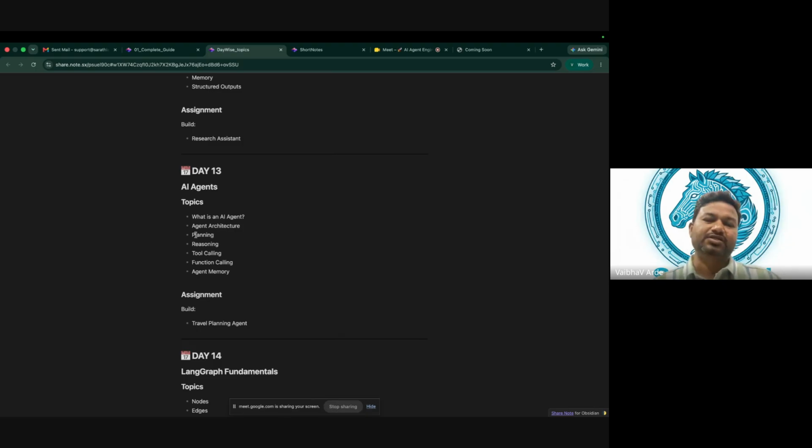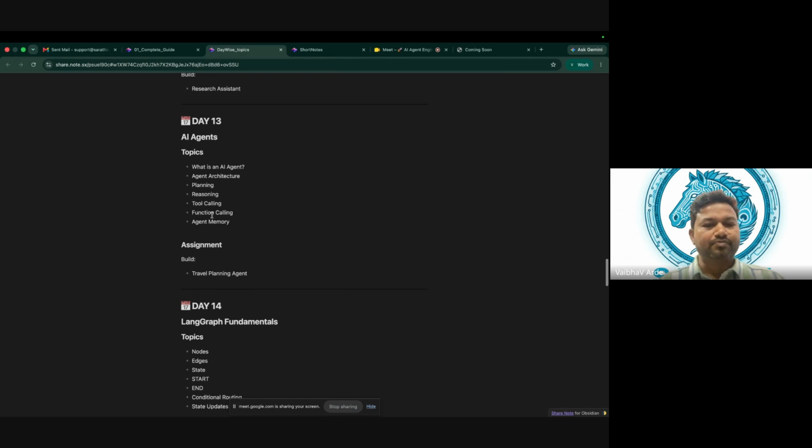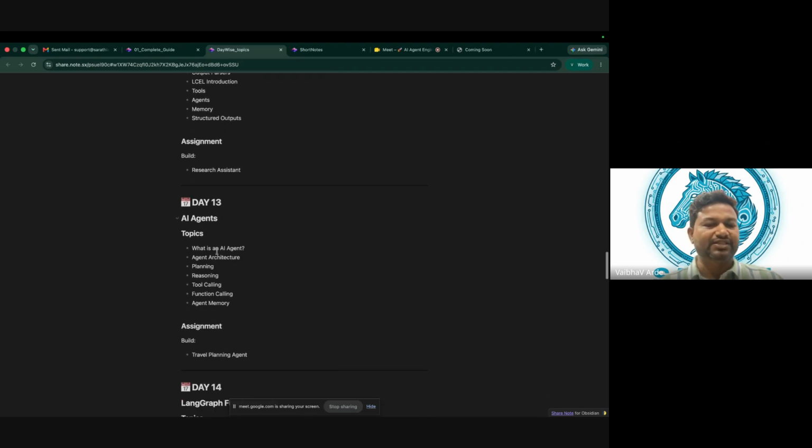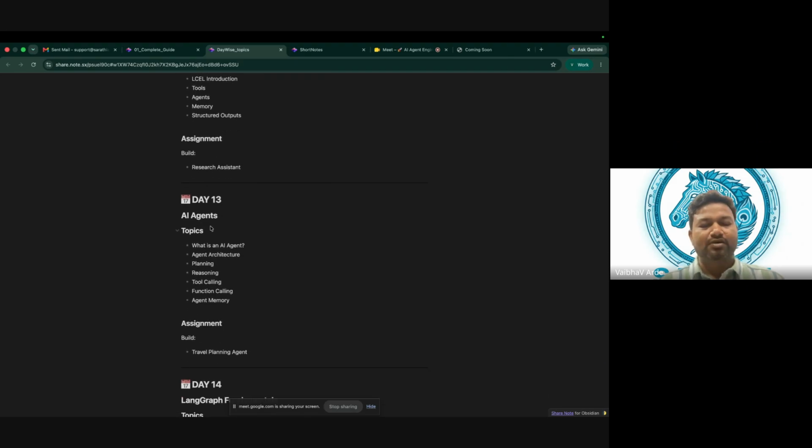We will learn what the agent architecture is: planning, reasoning, tool calling functions. So with respect to AI, how an agent is made. We have an LLM, we have tools, we have different context, and how we can combine them to create an agent. All those things we will be learning in the agents. I will use LangChain, and with LangChain we will be creating agents.